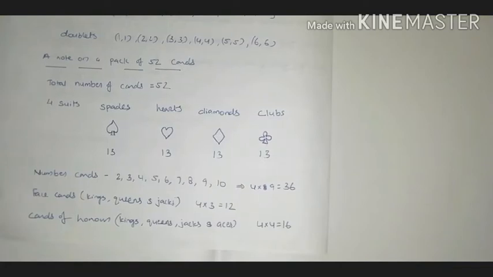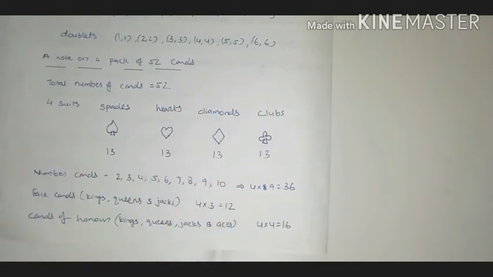And after that some categorization is there: number cards, face cards, and cards of honor. What is the meaning of number cards? Some cards have numbers such as 2, 3, 4, 5, 6, 7, 8, 9, 10. That means altogether 9 number values we can see, but for each number we can see 4 suits. That means if you are considering number 2, spade 2 we can see, heart 2 we can see, diamond 2 we can see, and club 2 also we can see.